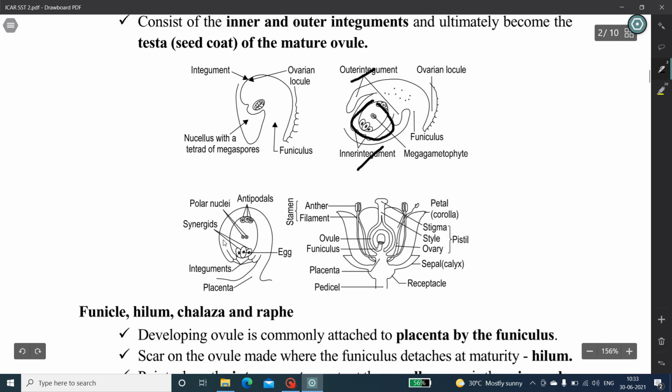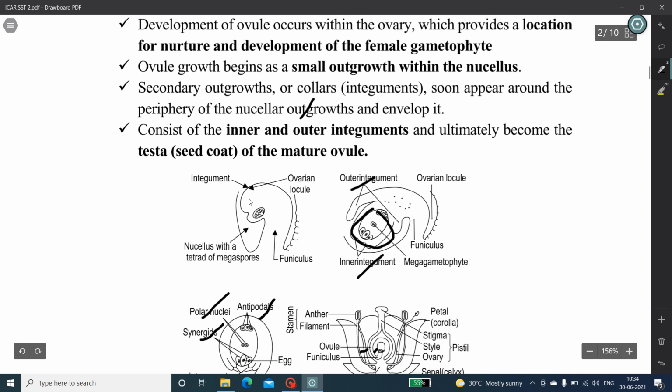The third picture shows a still later stage of the female gametophyte showing a complete embryo sac, that is the antipodal cells, polar nucleus, synergids, etc. And the final picture shows a generalized diagram of a complete flower showing the location of an ovule. This consists of inner and outer integuments and ultimately becomes the testa of the mature ovule.